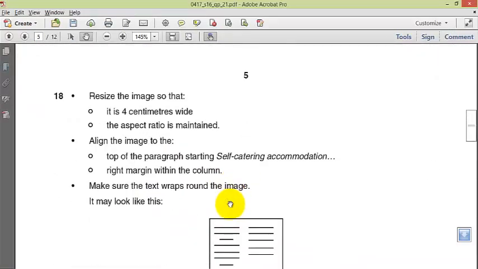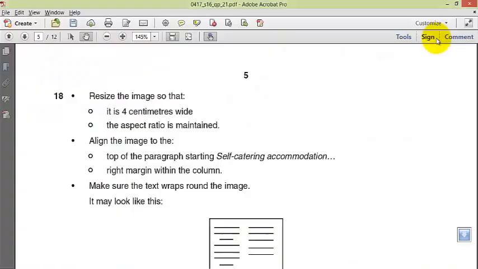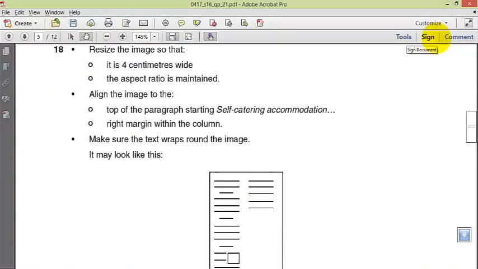Resize the image so that it is 4 centimeters wide. Okay, 4 centimeters. This is the width. By default, it maintains the aspect ratio as the ratio of the length and the breadth. The aspect ratio is maintained.